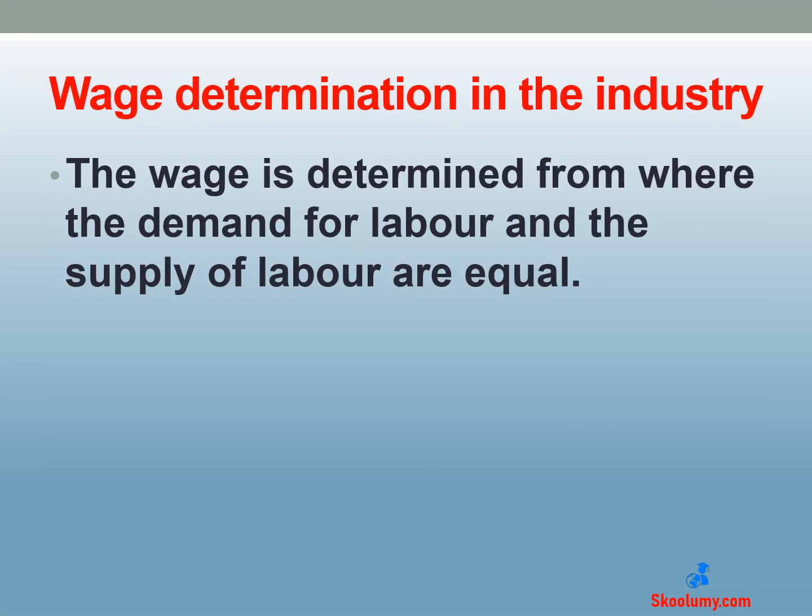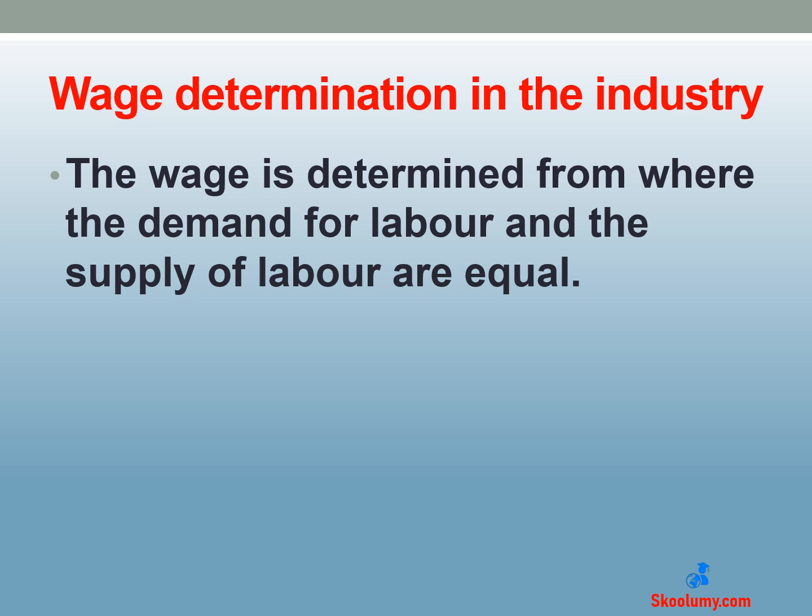For the industry, the wage rate is determined from where the demand for labor and the supply of labor are equal. The demand for labor is downward sloping like a normal demand curve. No individual firm's action can change the shape of the demand curve for the industry, because there are so many of them. The supply of labor curve for the industry is upward sloping like a normal supply curve.